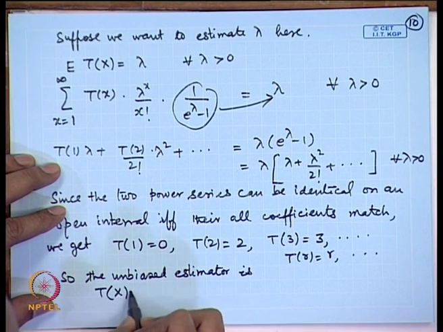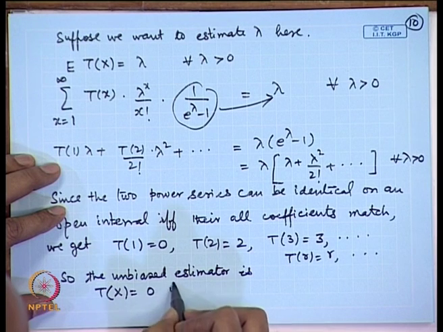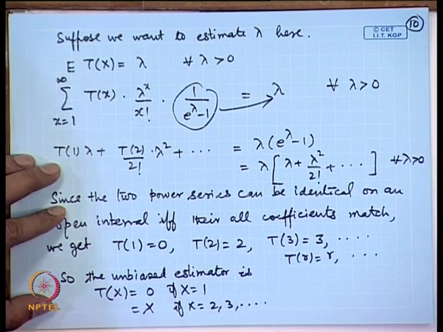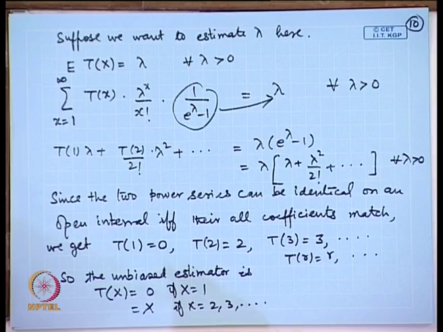So, the unbiased estimator is T(x) equal to 0 if x is equal to 1, and equal to x if x is equal to 2, 3 and so on. Here we have seen that by solving an equation directly one can obtain unbiased estimators. However, this type of technique may not be very useful in continuous distributions etcetera.